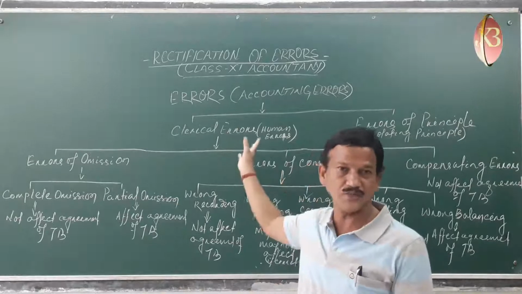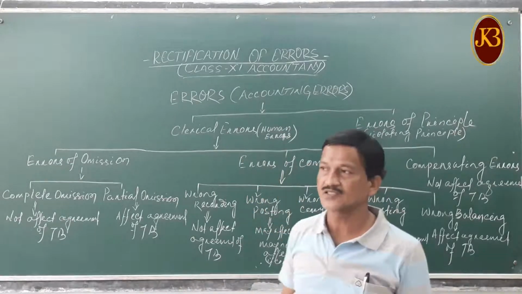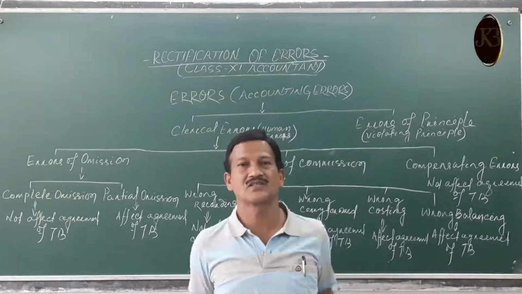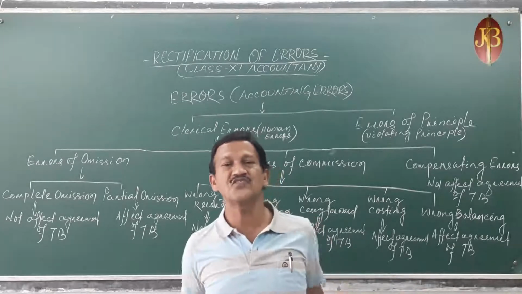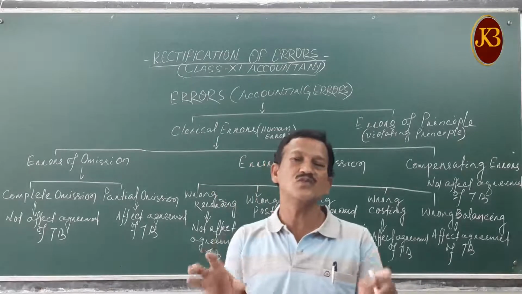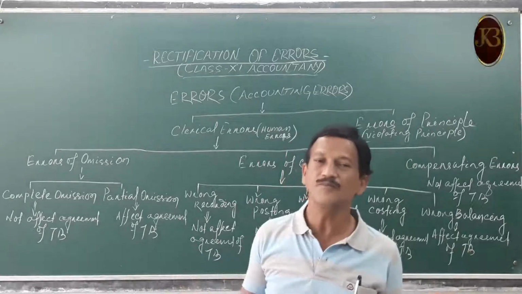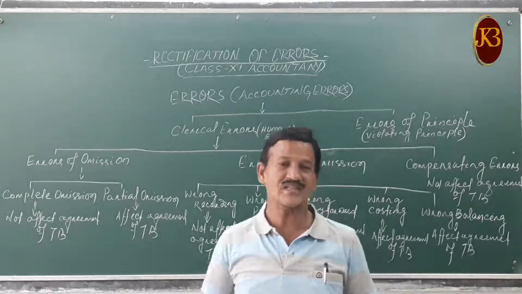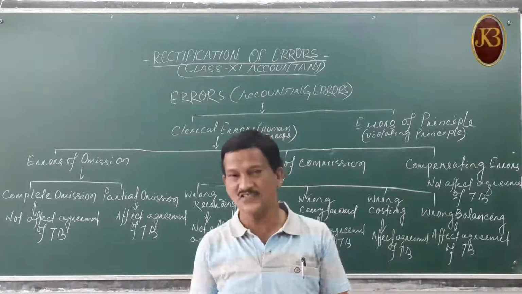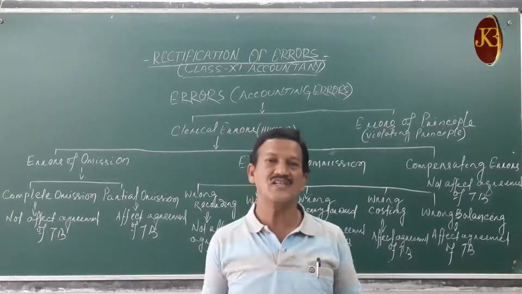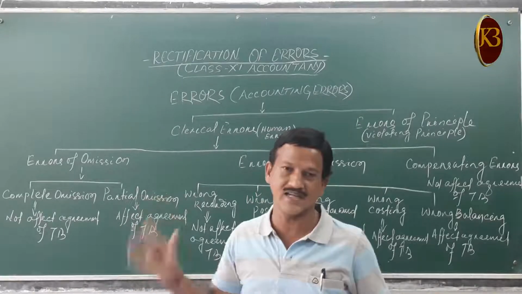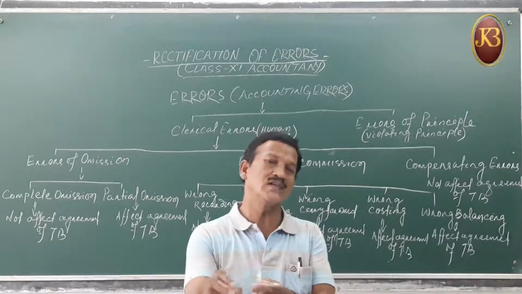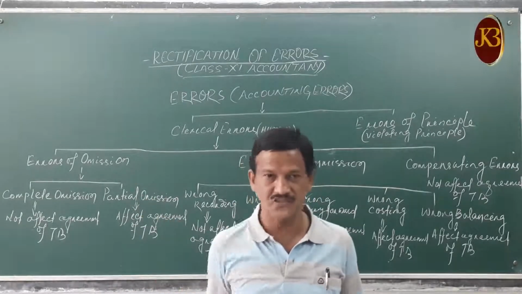That is the most important topic. When rectification of errors arises, we should understand the basic view about the types of accounting errors. What are the different types of errors? What is the nature of errors? If you cannot understand it, then certainly you cannot rectify it. You cannot go to the grassroots level for the rectifications.